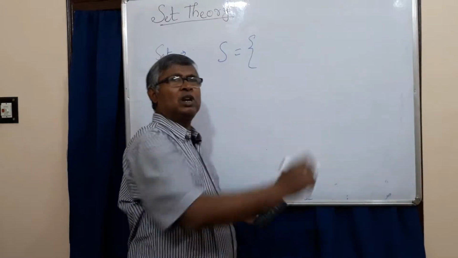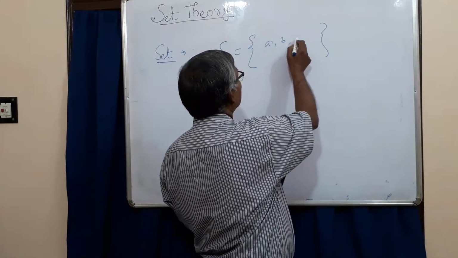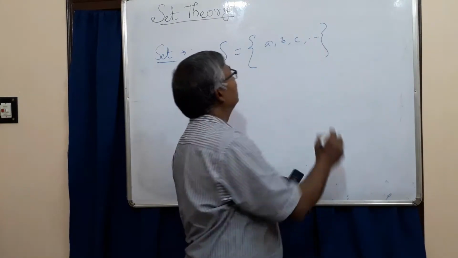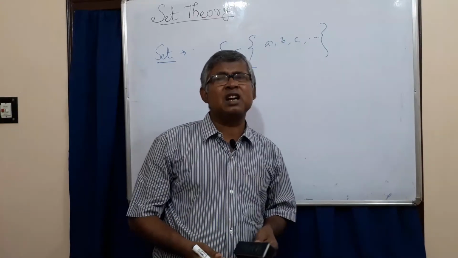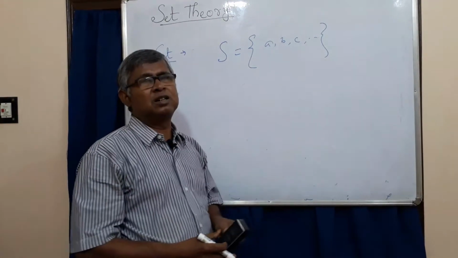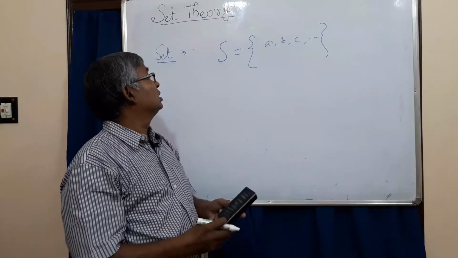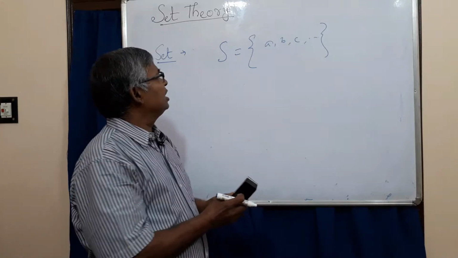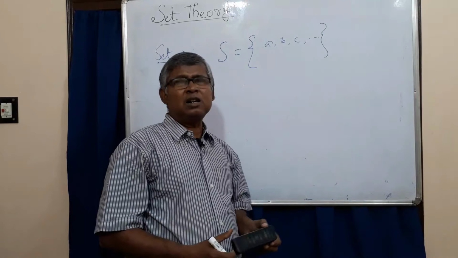Here only students are included: A, B, C, suppose the names of the students. Here chair, table or teachers can never be considered. We only consider the students, and all the objects are distinct.